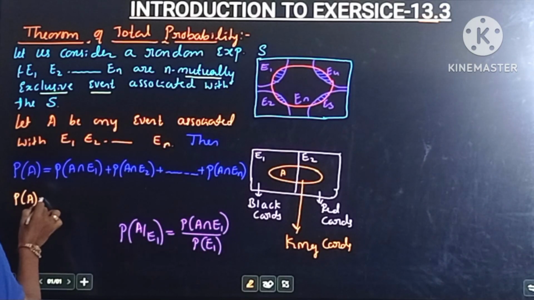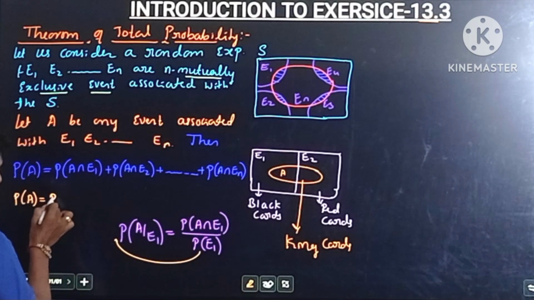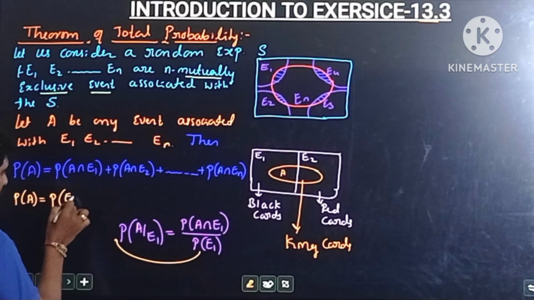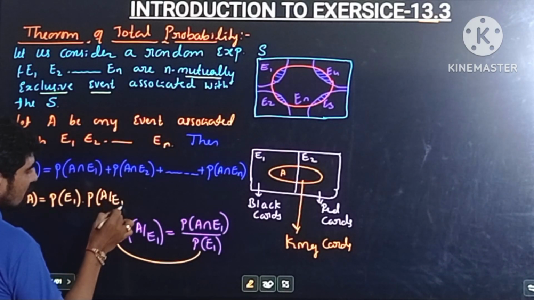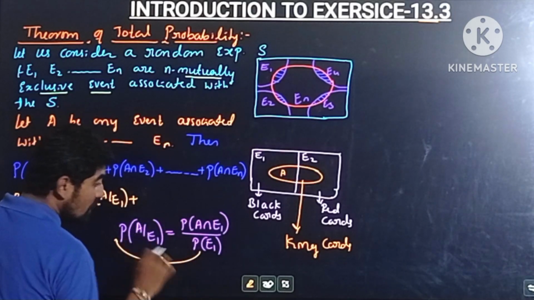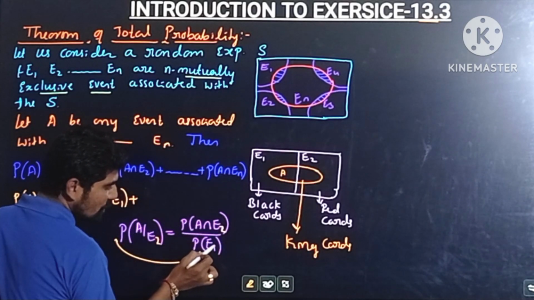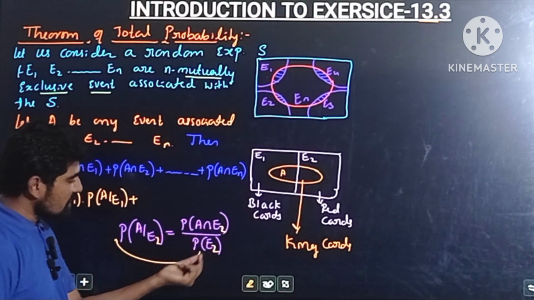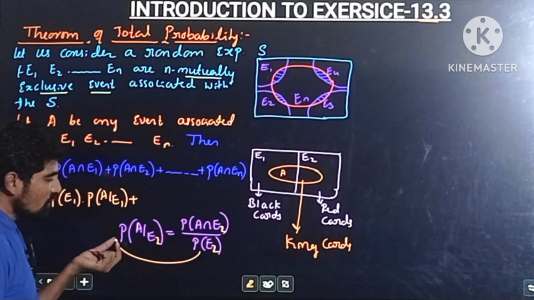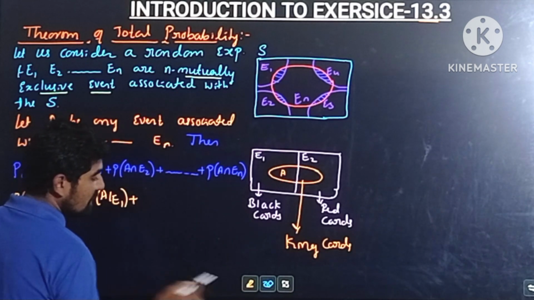Probability of event A is equal to, by the cross multiplication, probability of E1 into probability of A by E1 plus, similarly if this is the A by E2 formula, probability of A intersection E2 divided by probability of E2. By the cross multiplication, probability of A intersection E2 is equal to probability of E2 into probability of A by E2. I hope all of you are understanding.